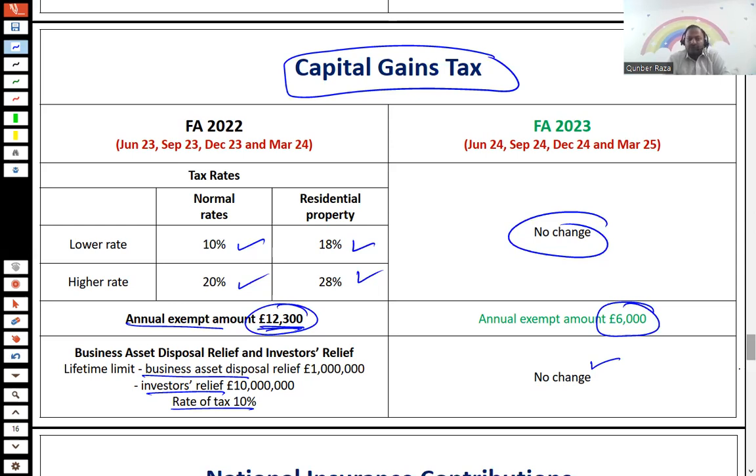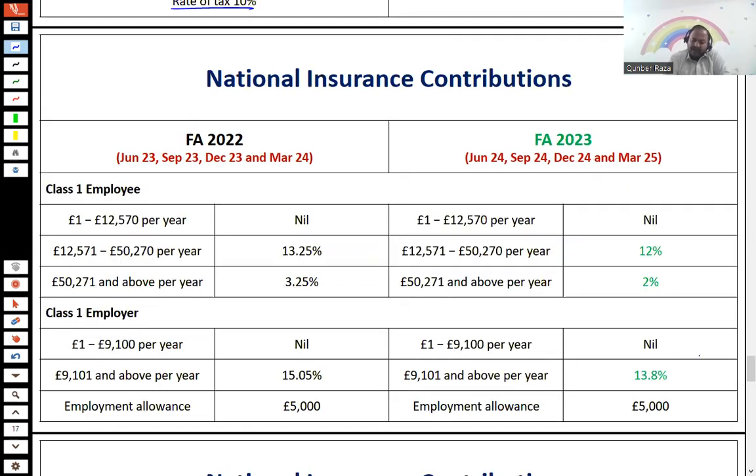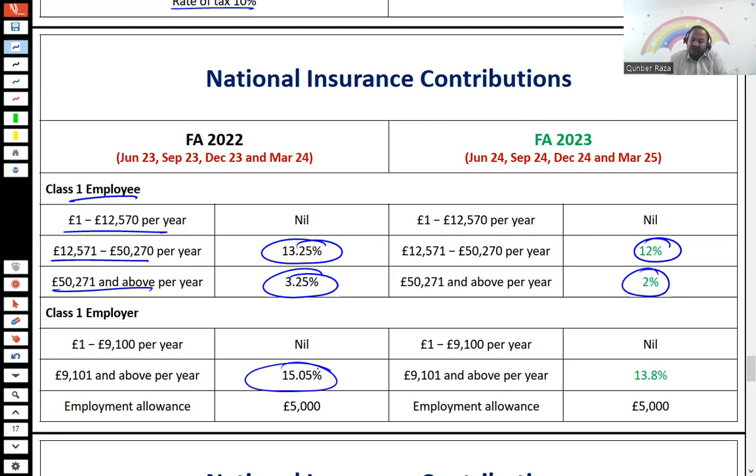With respect to the direct taxes, for NICs class 1 employee NIC, the thresholds and bands remain the same. The only change is in the percentages. 13.25 is changed to 12, 3.25 is changed to 2, nothing else changed. In the same way, class 1 employer NIC 15.5 is changed to 13.8, nothing else has been changed.